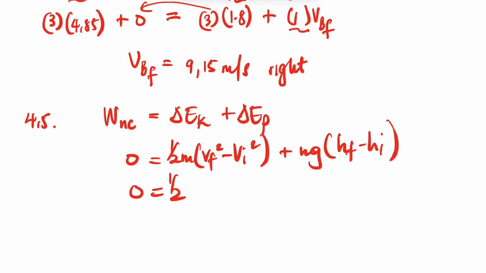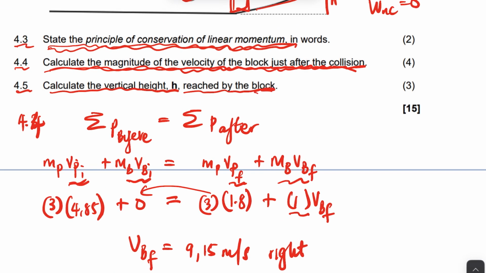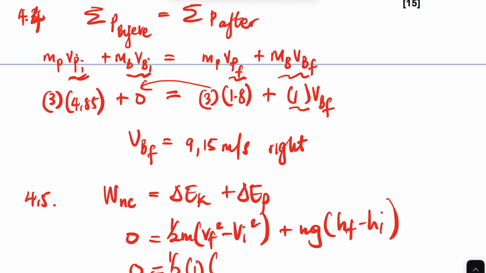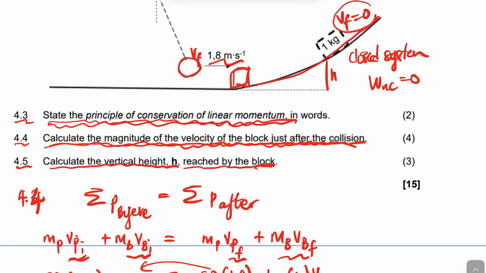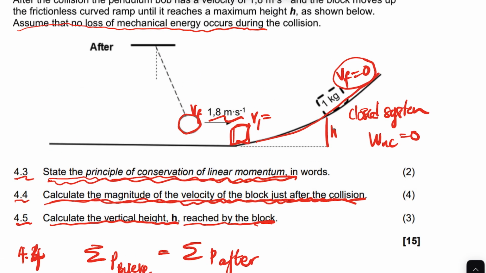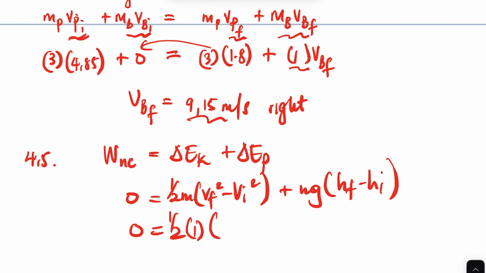We substitute. We are looking for the height that is reached by the block. What is the mass of the block? It's 1. And what is the final velocity of the block? When it reaches here, the block has the initial velocity we just calculated, 9.15, the velocity just after collision. Then the final is 0 because it's going to rest there at height h.